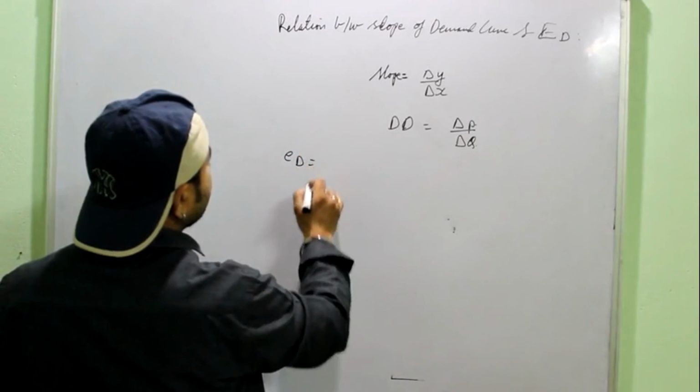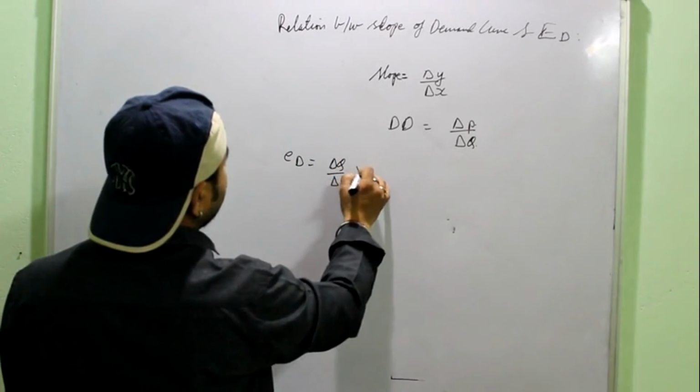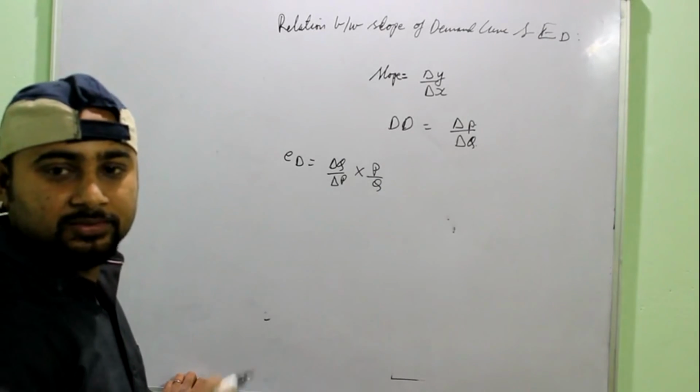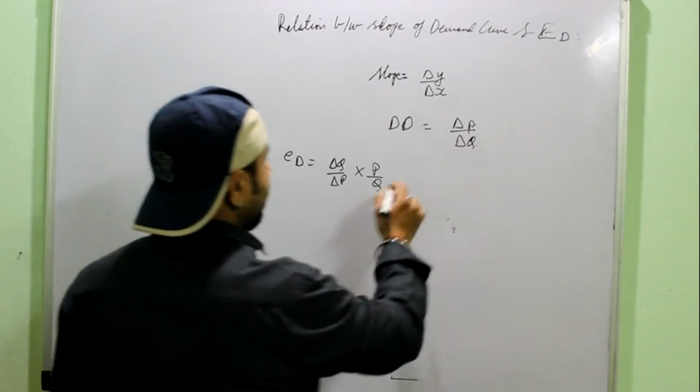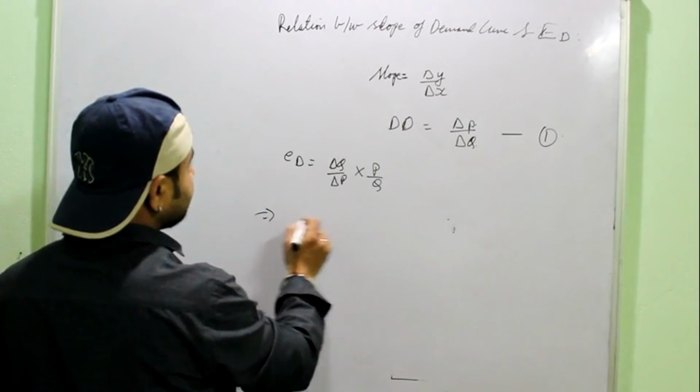Now what is ED? ED is equal to delta Q by delta P into P by Q. This formula we have already done. Take this as your first equation.